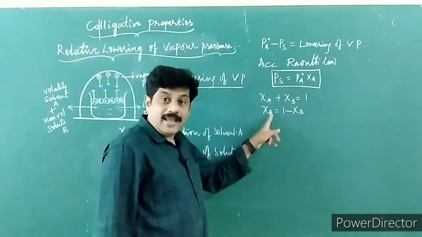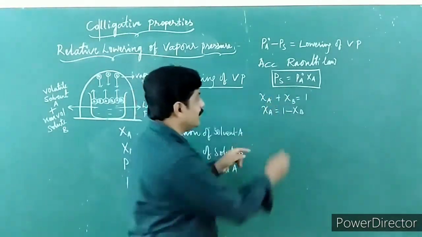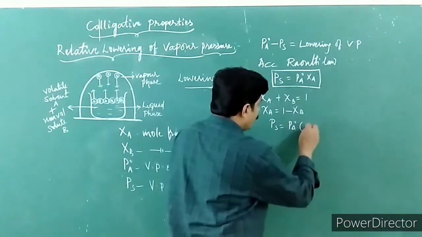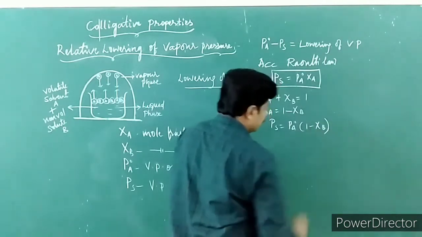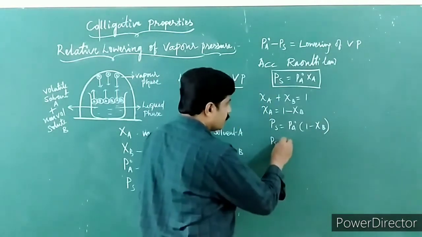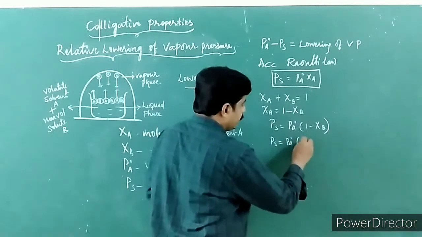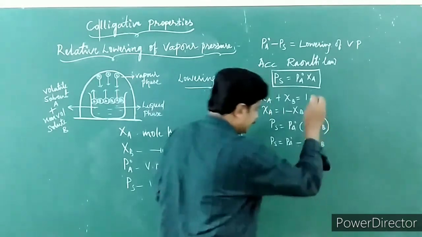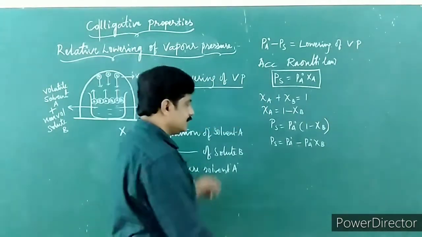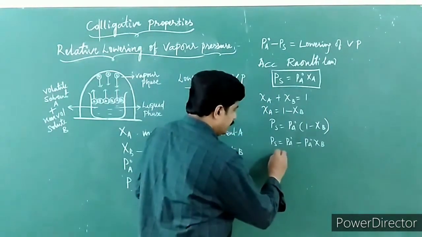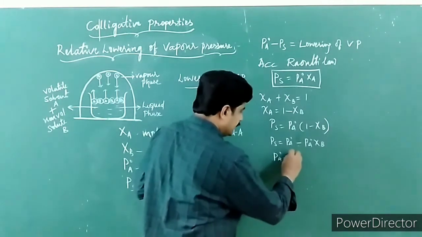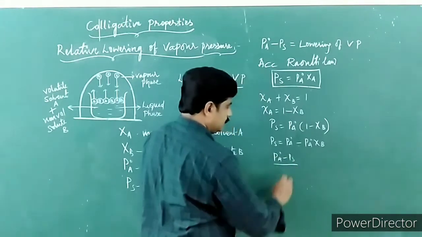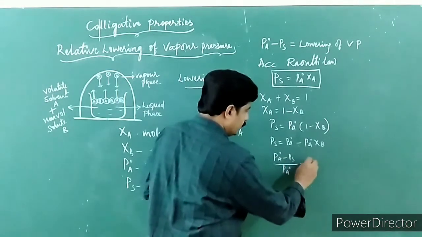Now I'll substitute the value of this here. Ps is equal to Pa naught into 1 minus χb, or Ps is equal to Pa naught minus Pa naught into χb. Otherwise, Pa naught minus Ps upon Pa naught is equal to χb.